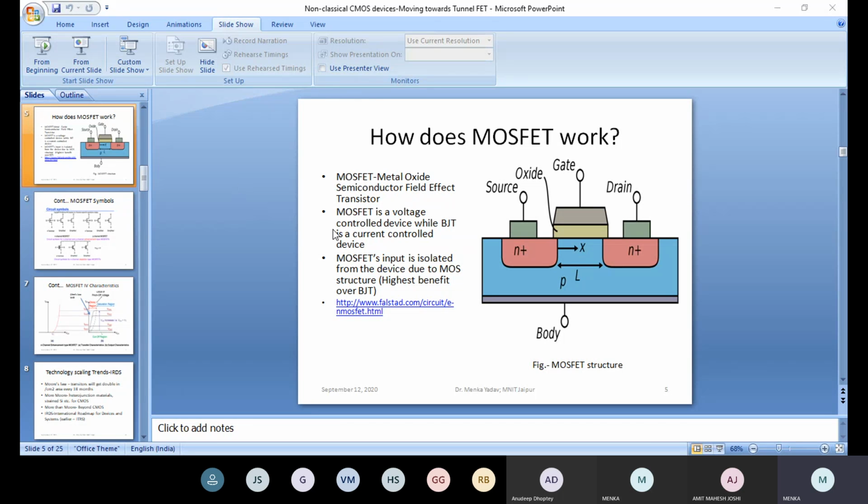So the other two symbols, which are the simplified ones, are used, and this arrow in the source region denotes the direction of the current. This is the arrow; it represents the direction of the current. It means this is not pointing. Not pointing means this is an N-channel MOSFET, meaning the source was N-type, the drain was also N-type, and the body region was P-type. And this is the simplest symbol, which is generally used for the MOSFET as a 3-terminal device: gate, source, and drain.